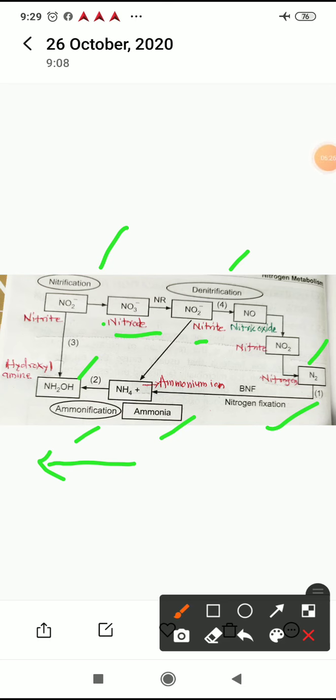Actually ammonia is then converted into nitrite and nitrate, and the process is called as a nitrification. Then nitrates and nitrites are again converted into atmospheric nitrogen, and the process is the denitrification.